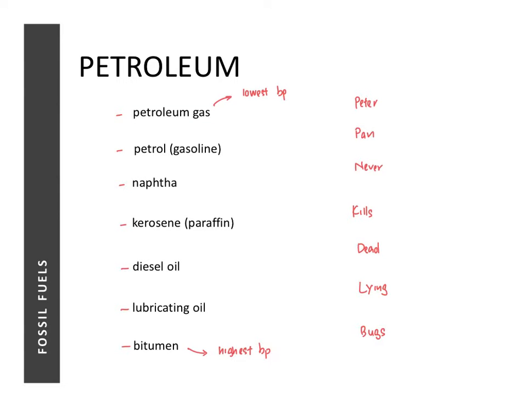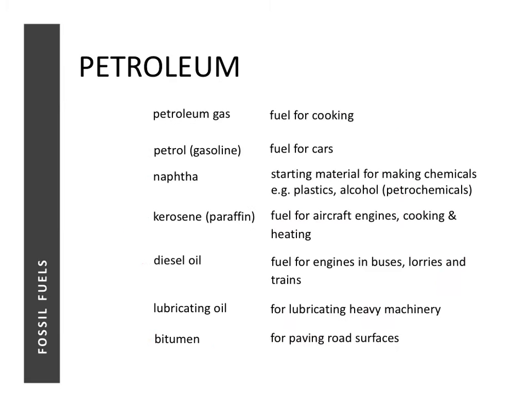For me, I remember it by Peter Pan never kills dead lying bugs. So Peter is petroleum gas, petrol, naphtha, kerosene, diesel, lubricating oil, and bitumen. Now, other than knowing the sequence in which the fractions are obtained, you need to memorize at least one use for each fraction.